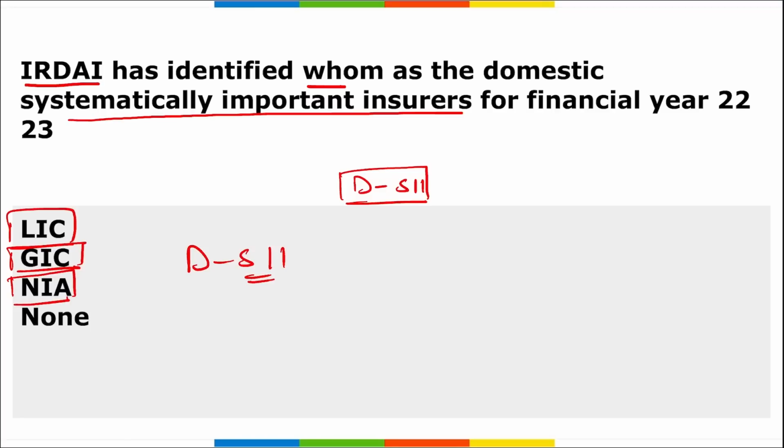IRDAI annually identifies these D-SIIs and publishes the names of the insurers for public information. And these D-SIIs are basically too big to fail. Too big to fail, or we can say they are too important insurance companies to fail.